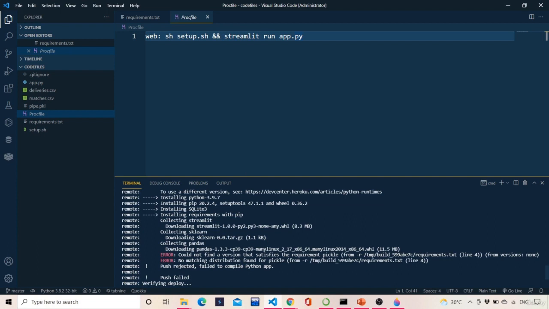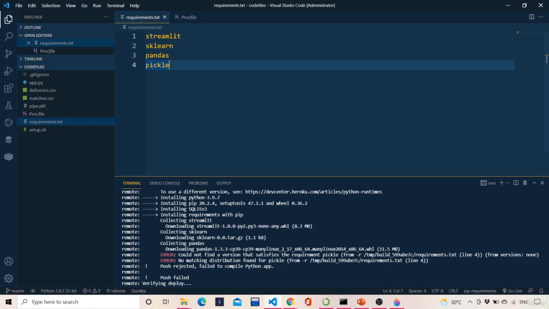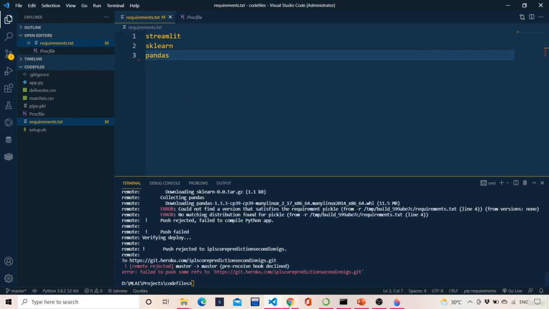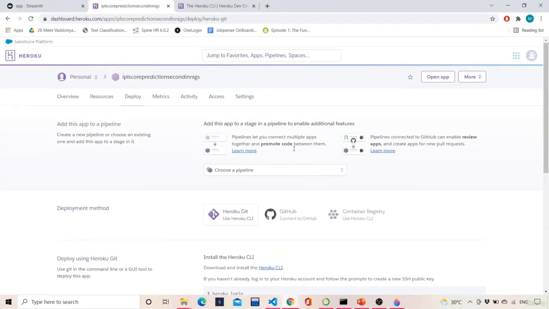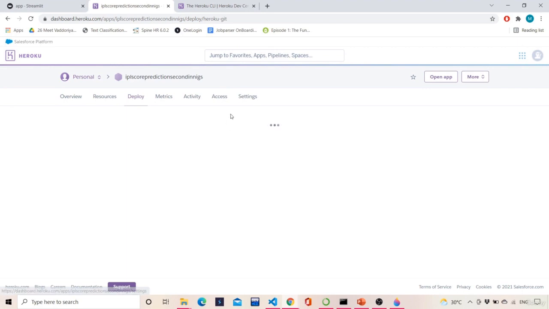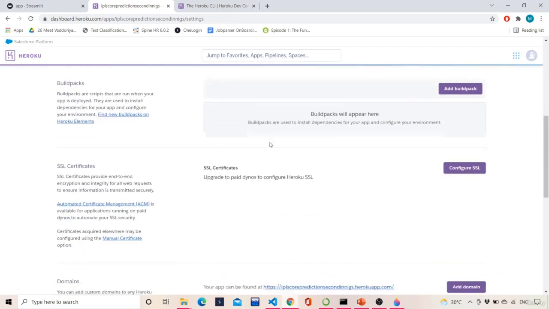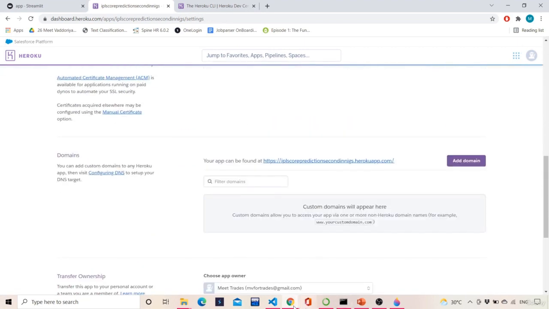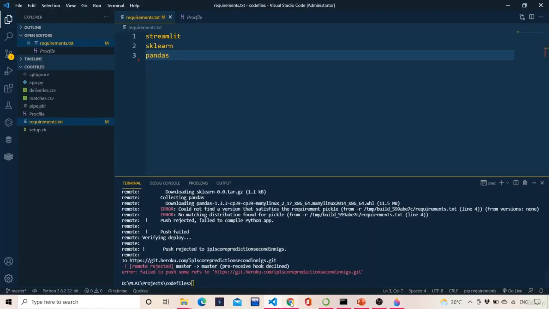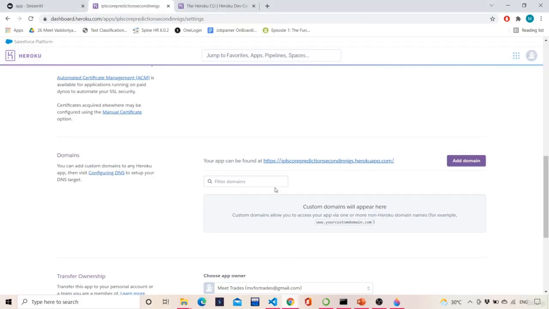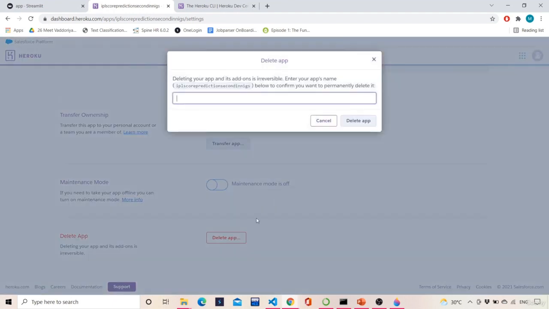Download couldn't satisfy a version of pickle. Oh, okay, so you must be very careful when you're selecting these things also. There is no requirement of pickle in this basically. So your requirements.txt file must be changed accordingly. Now what you need to do is delete this app, because the push of this app failed. Because of the error which I faced over here, when you face this kind of error, the first thing you need to do is delete the app.